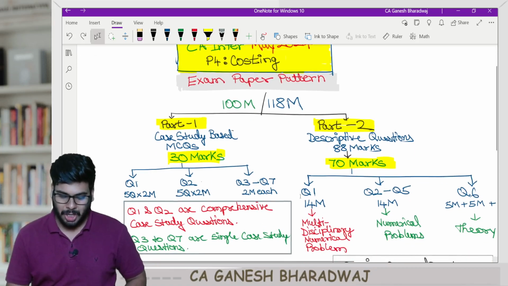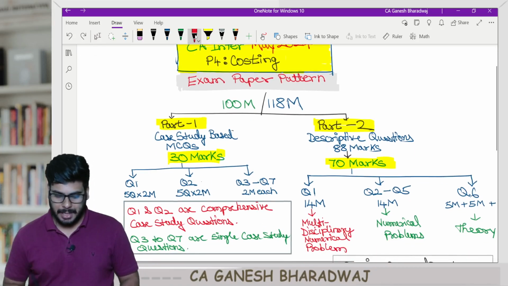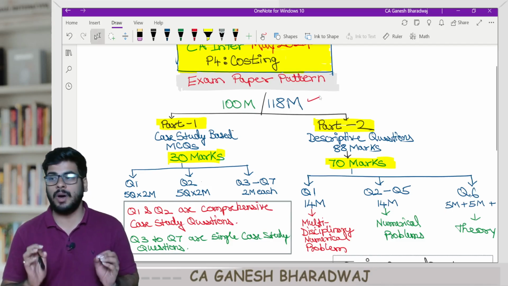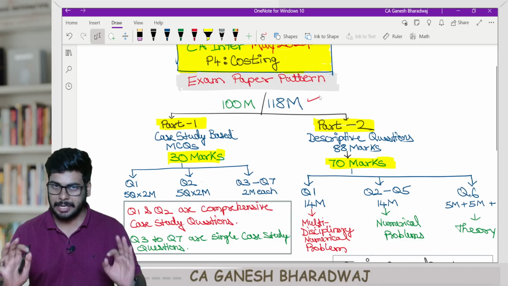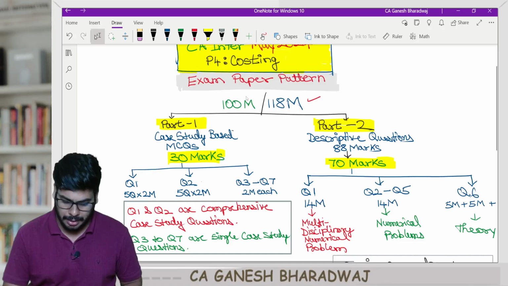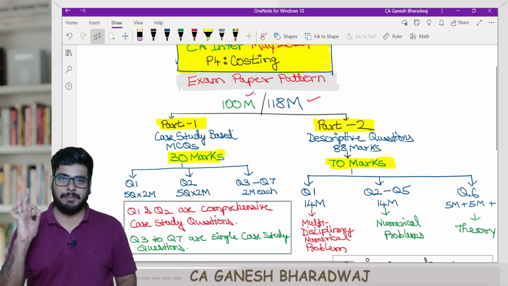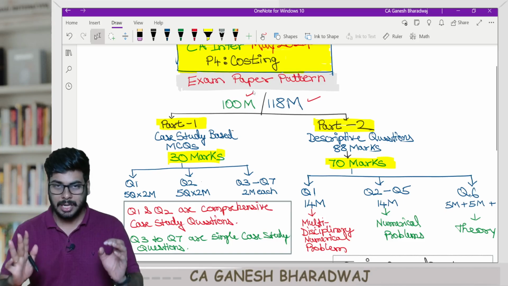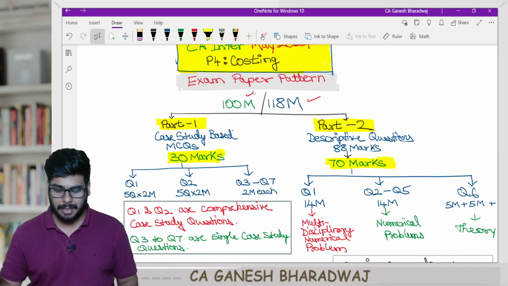Now, your entire question paper is being printed for 118 marks, and I will tell you the calculation, do not worry about it. And out of the 118 marks, you are supposed to attempt for 100 marks. So this is the writing on the wall, they are very clear.